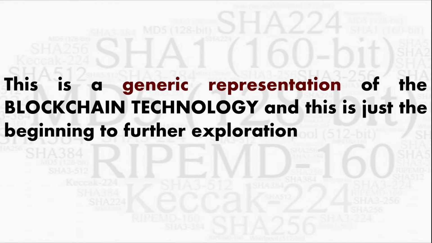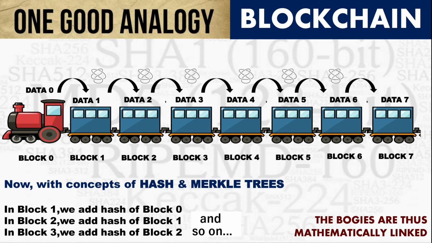Now from a generic understanding point of view, this is what represents a blockchain. What you see on the screen right now, all these bogies, they basically represent the blocks, and all the mathematical connections between the blocks that we are talking about currently form the cryptographic chain.